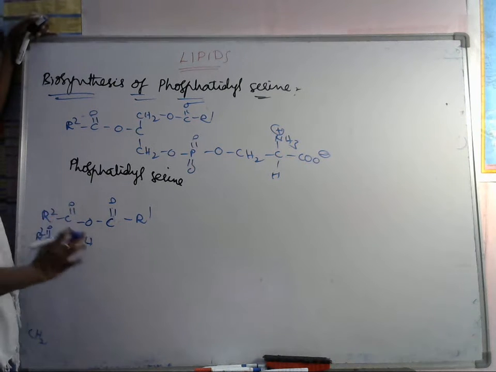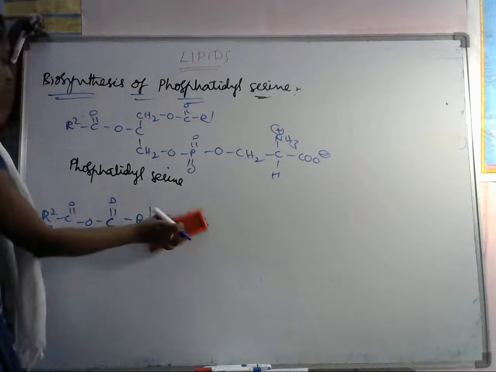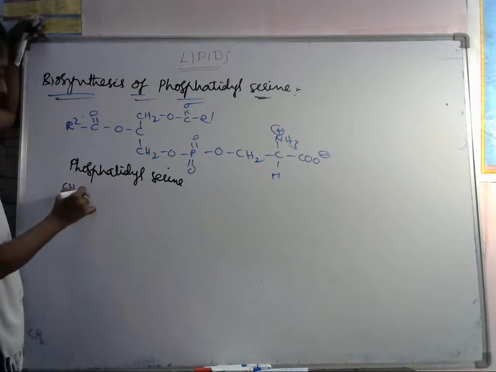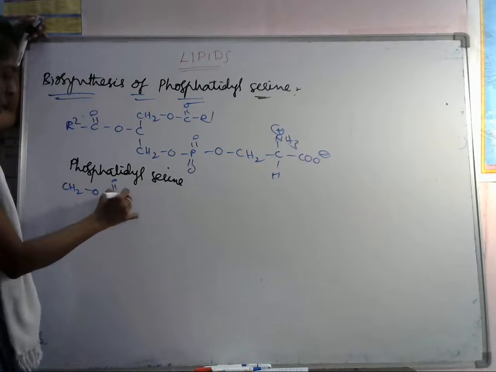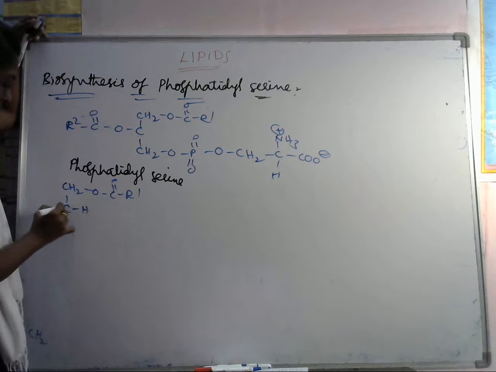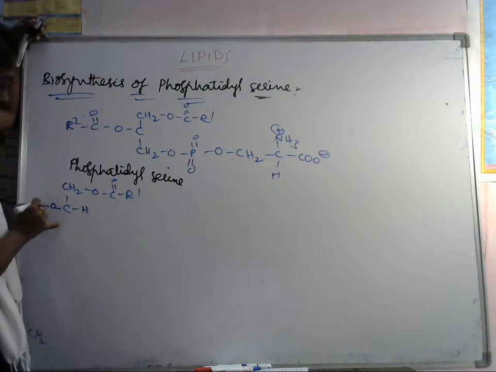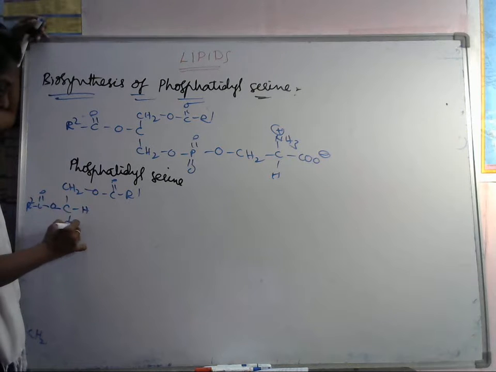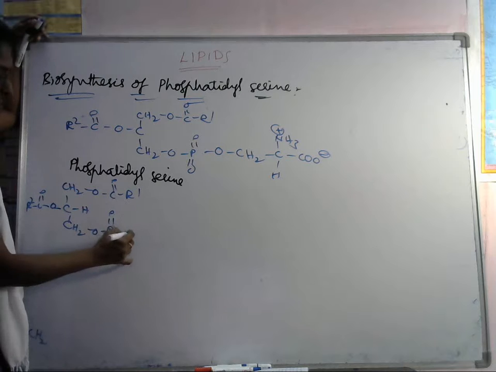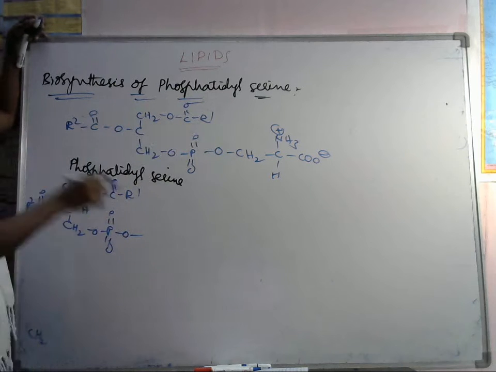Sorry, here we have to take CH2O, C double bond O, R1, which is attached to CH, which is attached to C double bond O, R2, which is attached to CH2O, P double bond O. Don't write all that structure.